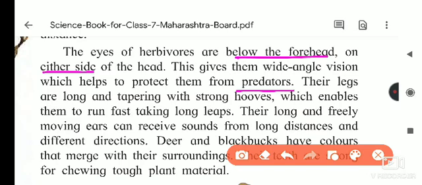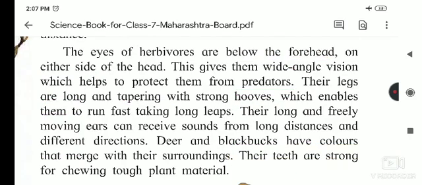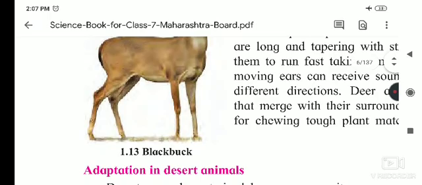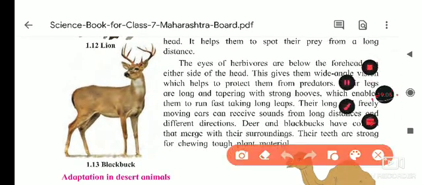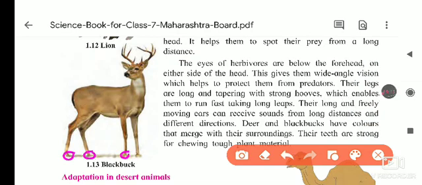Their legs are long, if you see the picture, and tapering with strong hooves. Hooves means what? Let me show you in the picture. See here, legs are long. These are the legs, and they have the hooves. Sorry, they have long, tapering legs with strong hooves.